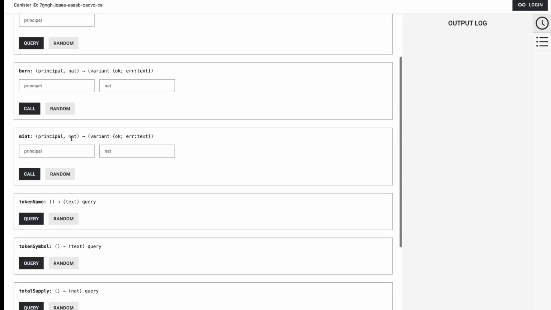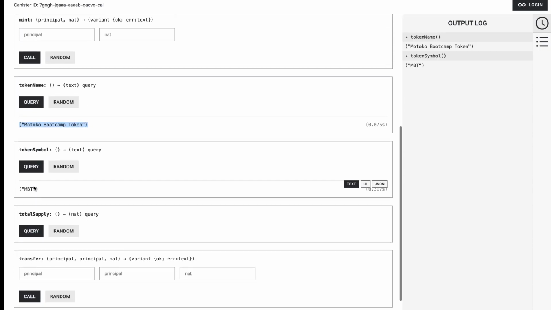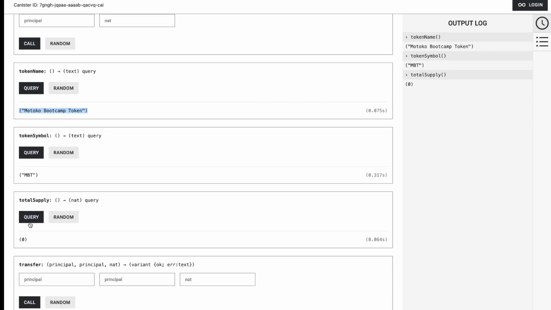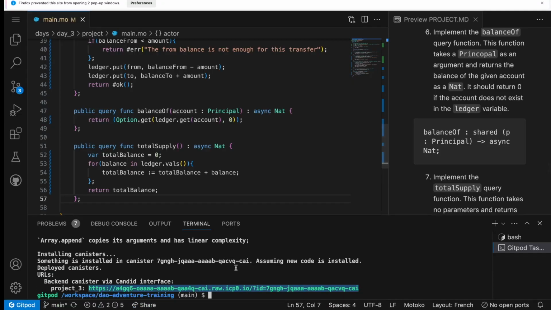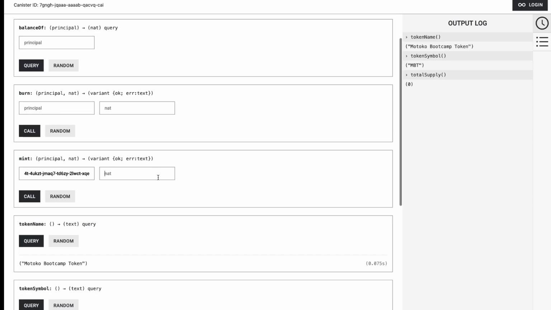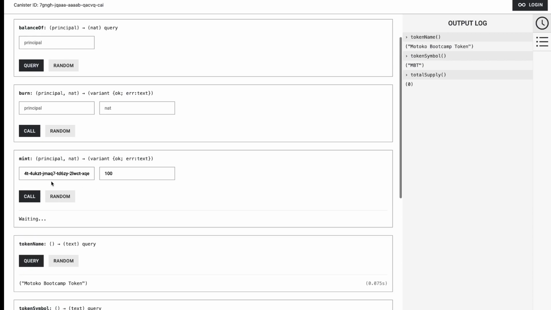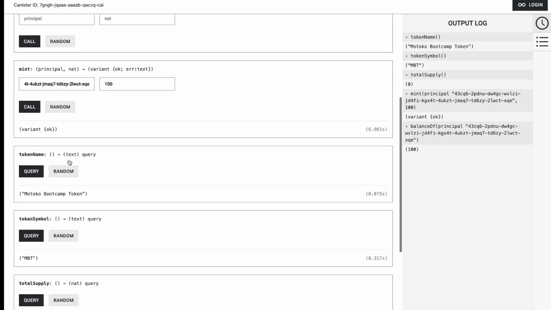That's the Candid UI of our token. So we can check the token name. This is correct. We can check the token symbol. Right now, the total supply should be 0. We can create some balance for our principal, and for that, I will run dfx identity get-principal. So this principal, which we'll reuse as a test. I'll create 100 tokens, and now we have 100 tokens in this account, so we can check 100.